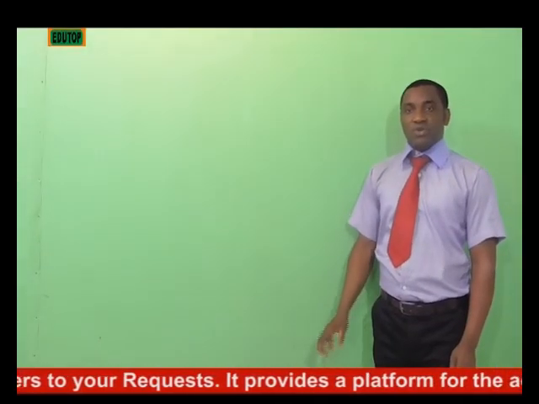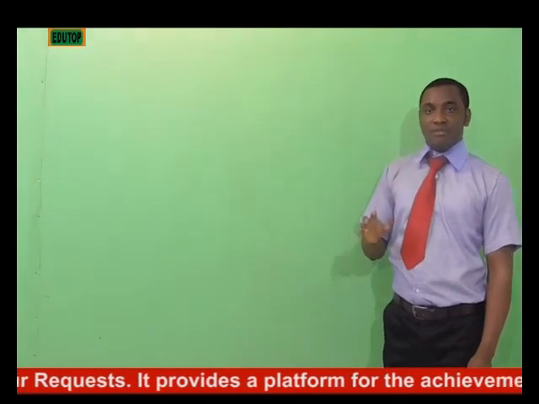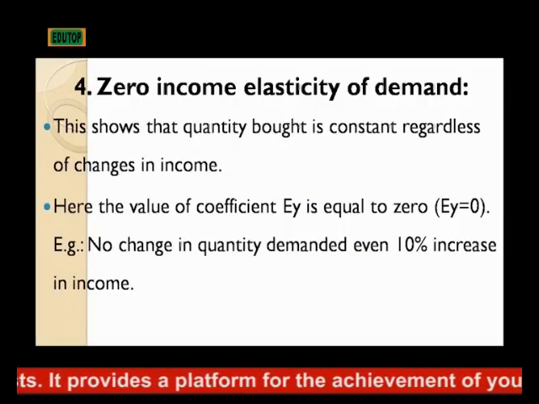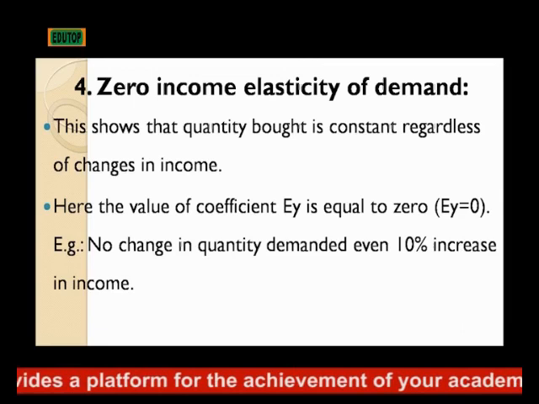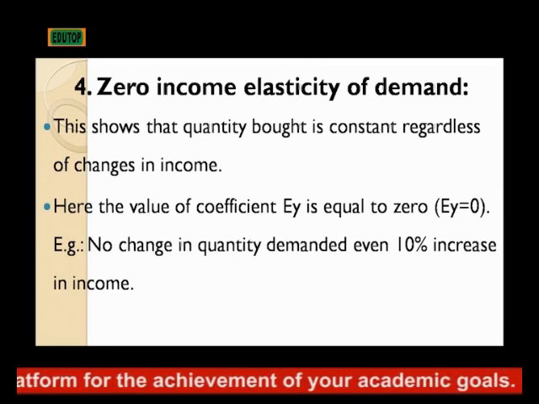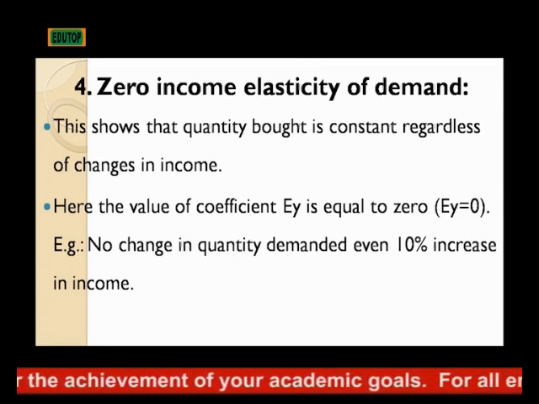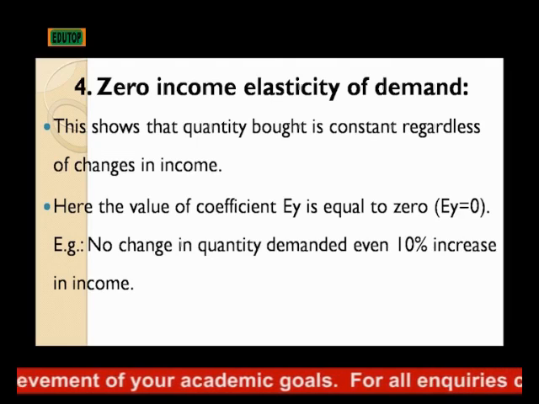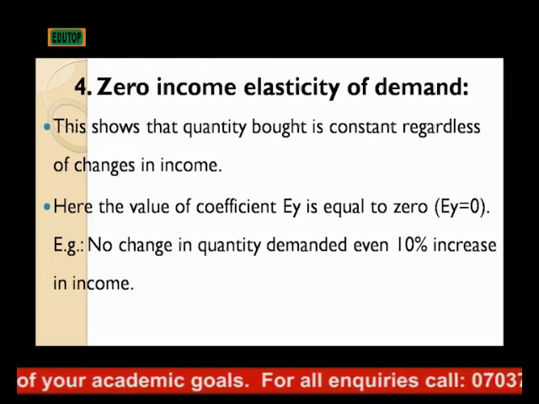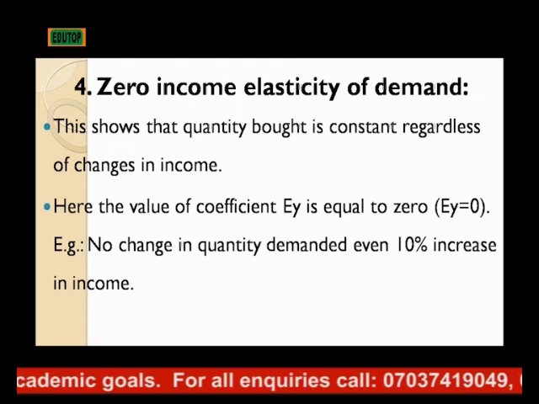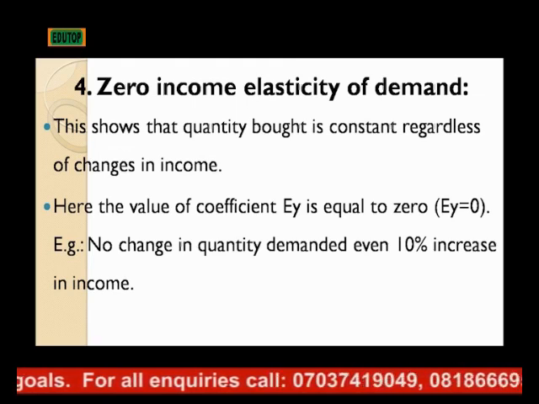And we have zero income elasticity of demand. This shows that the quantity bought is constant regardless of the changes in income. Here, the value of the coefficient of income elasticity of demand is always zero. That is, there's no change in quantity demanded even as income